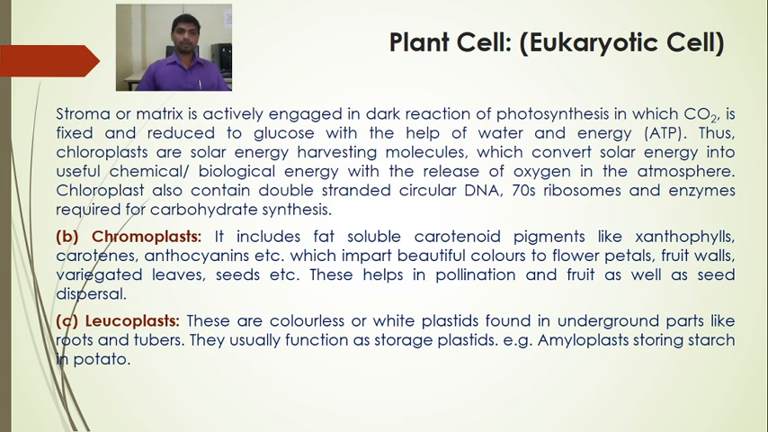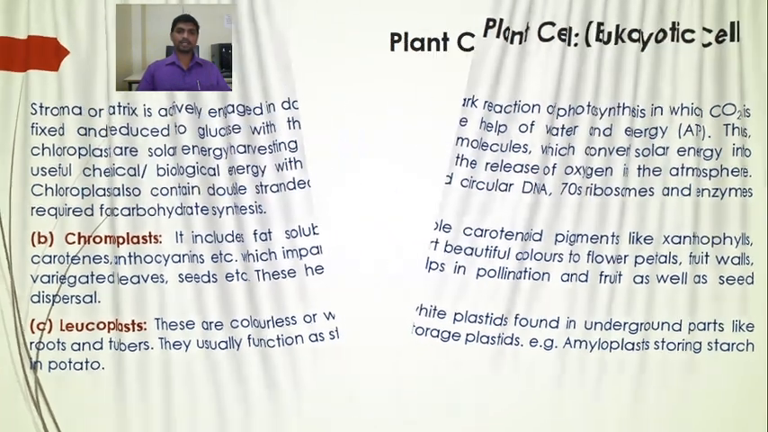Next are the leucoplasts. These are colorless or white plastids found in underground parts like roots and tubers. They usually function as storage plastids. For example, amyloplast stores starch in potato. So the leucoplast is colorless or white plastids found in the underground parts like roots and tubers, mainly for storage function. For example, in potato, the amyloplast stores the starch. So this is all about the plastids. Three different types of plastids: chloroplast, chromoplast and leucoplast.